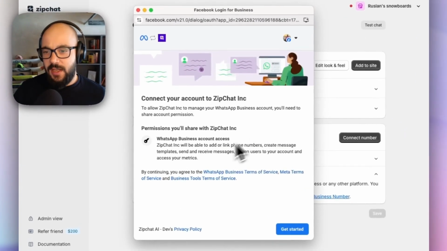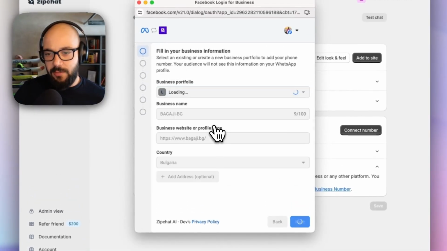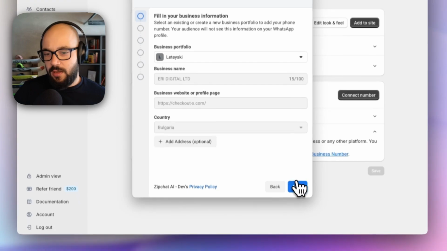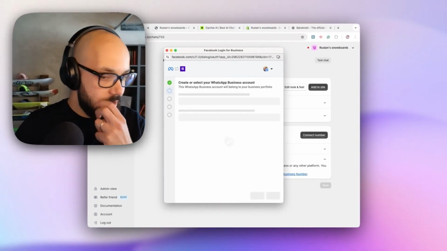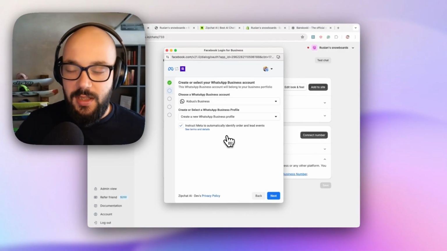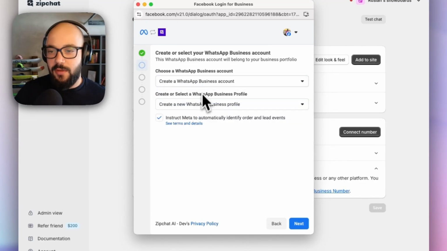So I'm going to go through the steps. It's going to say some things. You have to pick a business portfolio. Now I'm going to use one of my test ones. If you don't have one, you have to create one. Just make sure you provide a valid website because Facebook checks these things. And then if you don't have a WhatsApp business account, you have to create a WhatsApp business account.